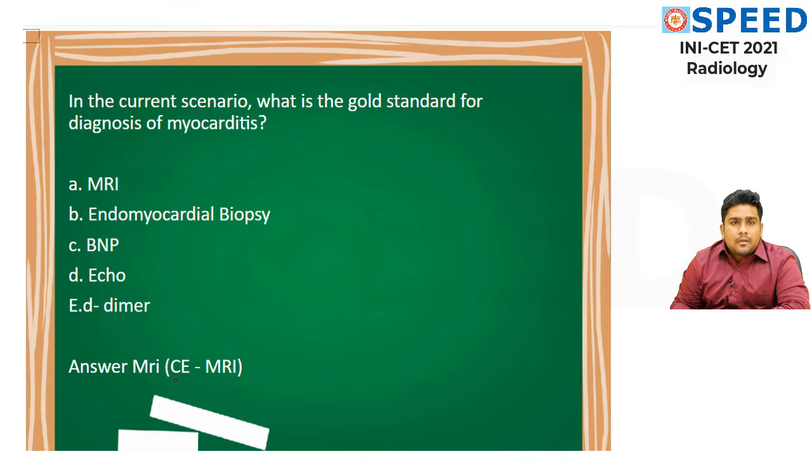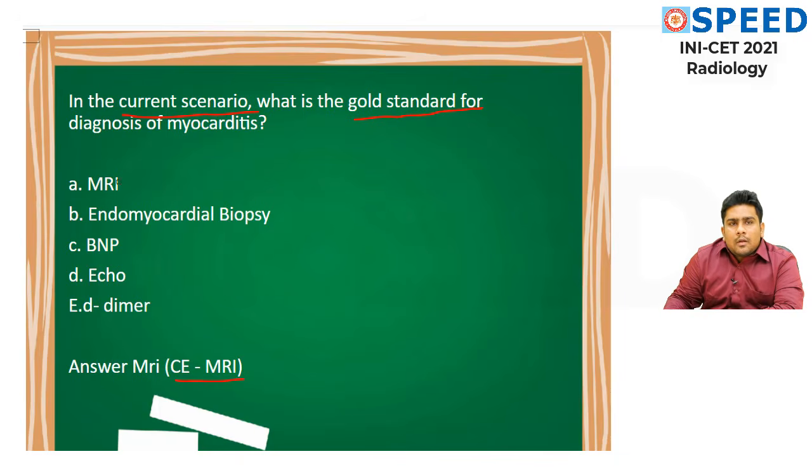To be more appropriate, the given answer should be contrast enhanced MRI, which is called CE-MRI. I will discuss with you how we come to a diagnosis. The main thing you have to look out for in this question is the words "current scenario". For this you have to understand that words like this make a major change in the answer. And the question is, what is the gold standard for diagnosis of myocarditis? Let's eliminate the options one by one.